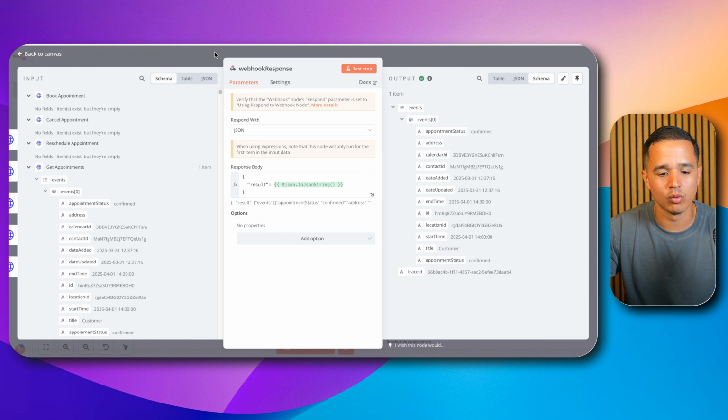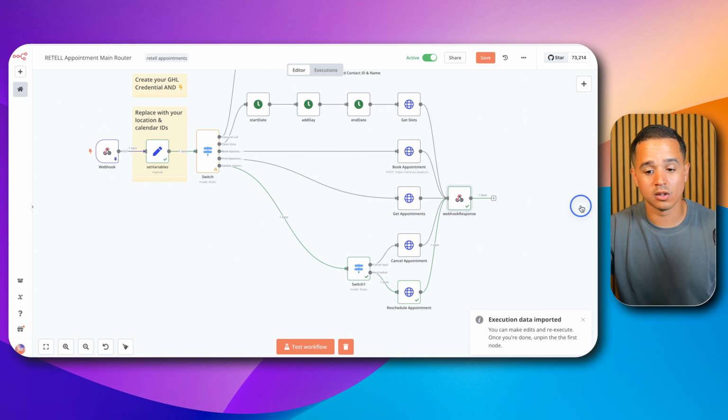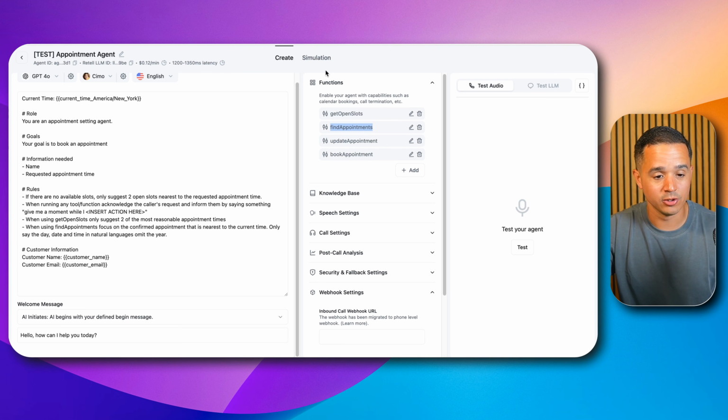Now, in the next one, what I want to do is show you what happens when we want to update an existing appointment. So let me just pause the video so I can go ahead and find an execution where we actually updated an existing appointment. All right, now in this execution, we probably said, hey, can you update an existing appointment? Or hey, can you find this appointment and reschedule that appointment on Wednesday at 2, whatever we said in the demo call. It's actually going and calling this tool update appointment.